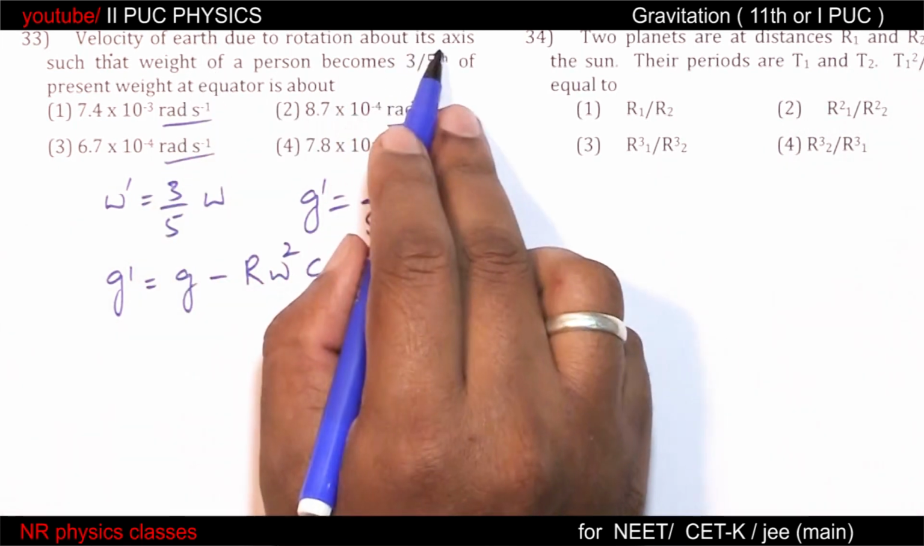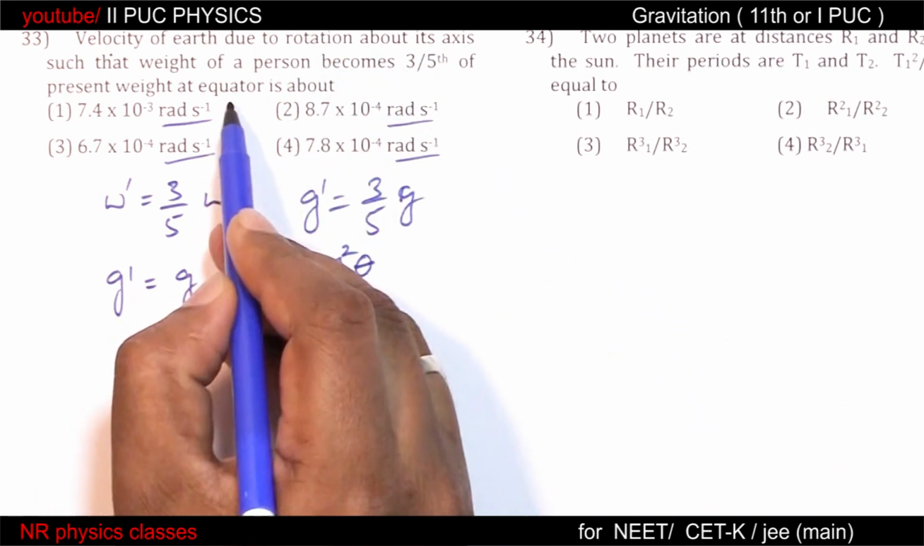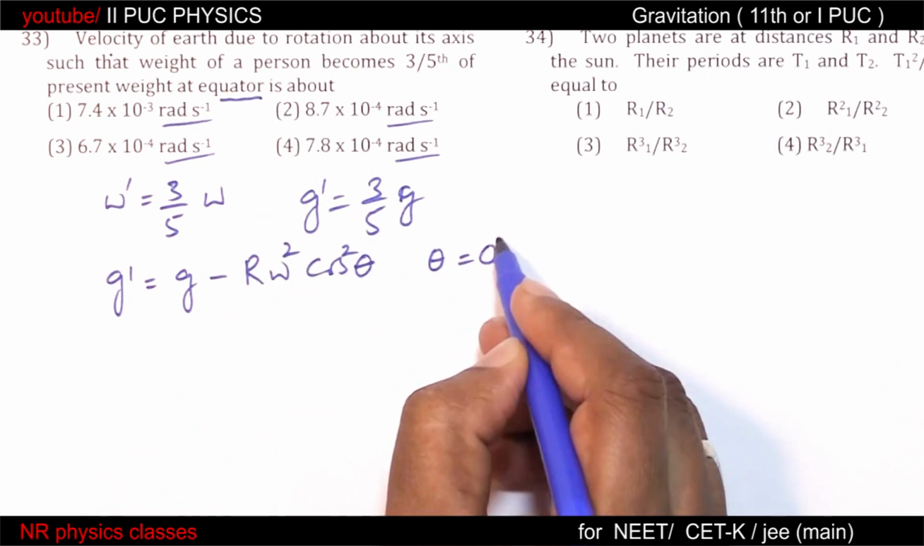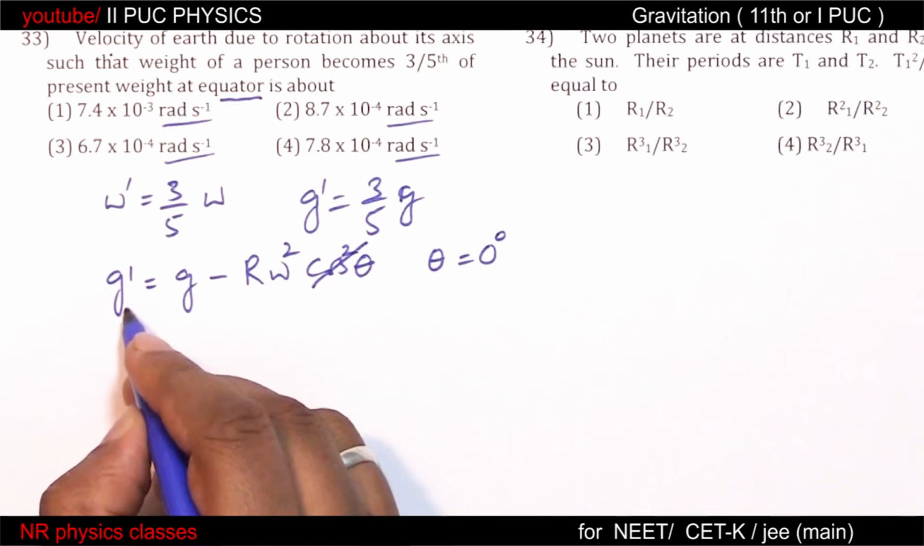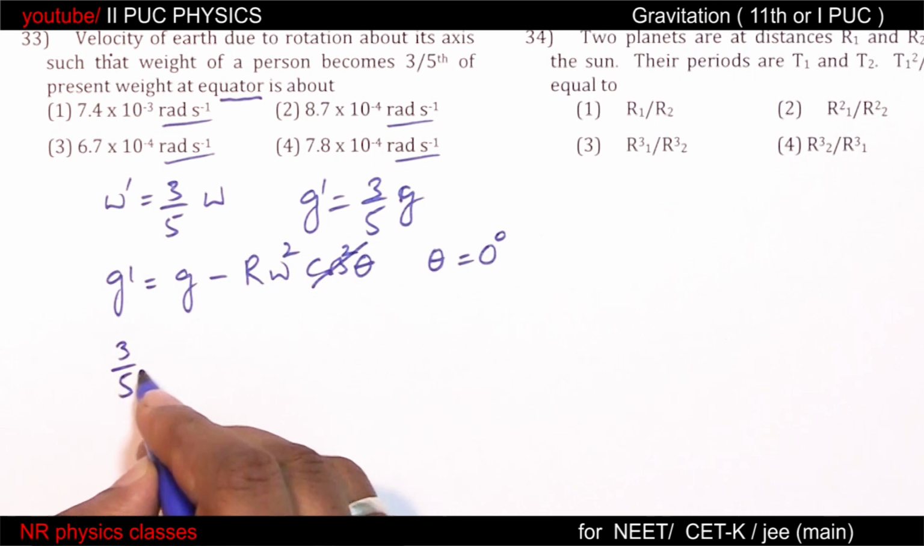If nothing is mentioned, then you have to search for poles and equator. So here it is mentioned equator. For equator, theta is 0. Cos 0 is 1. Therefore, g dash is 3/5 of g.